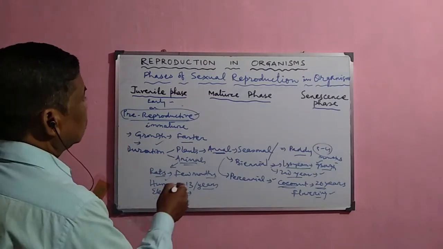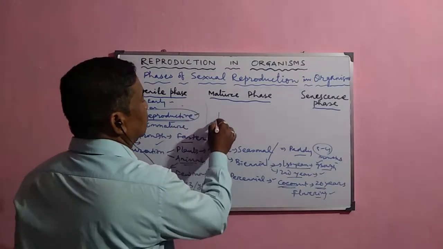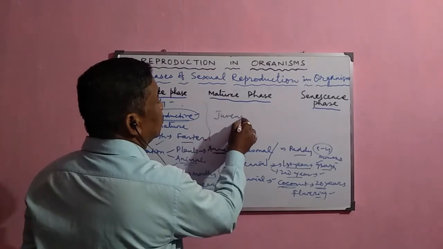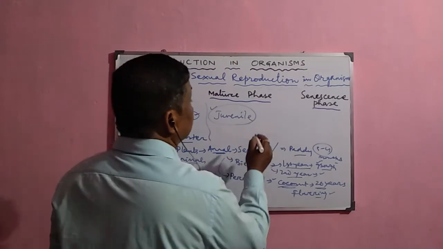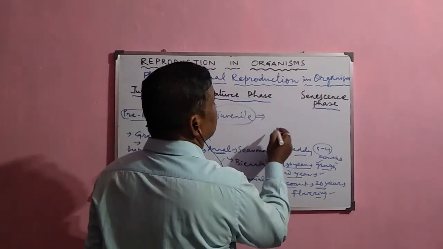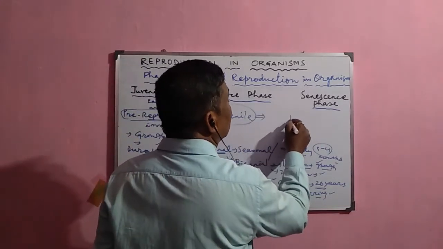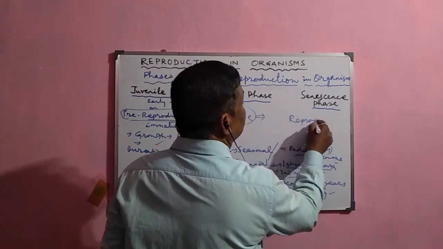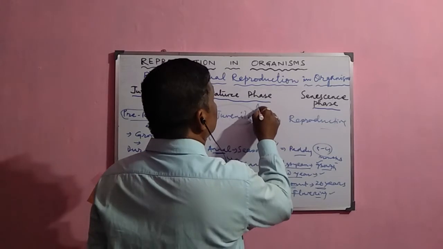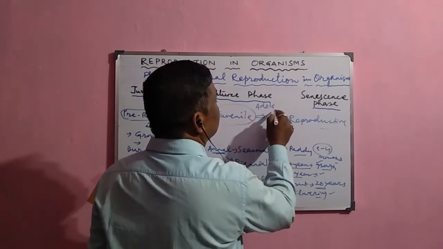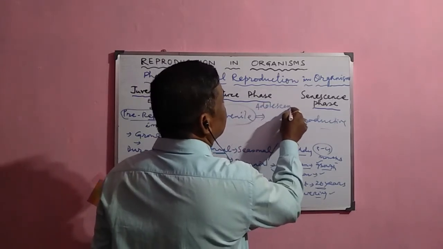Normally, when this juvenile phase or pre-reproductive stage is completed, they enter the next phase, called the reproductive phase. But there is a transition phase, called the adolescence phase in higher mammals, adolescence in human beings.